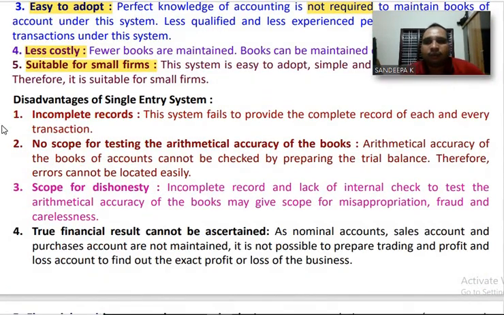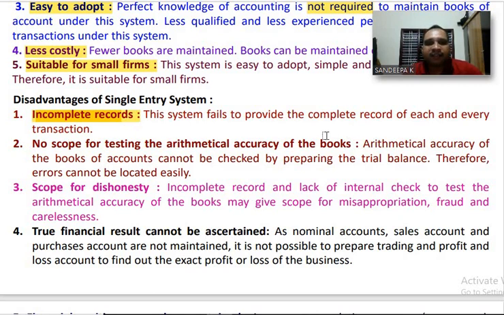Next, what are disadvantages of single entry system? Demerits of single entry systems. First one, incomplete records. This system fails to provide the complete record of each and every transaction.